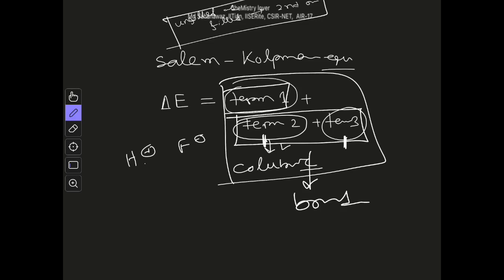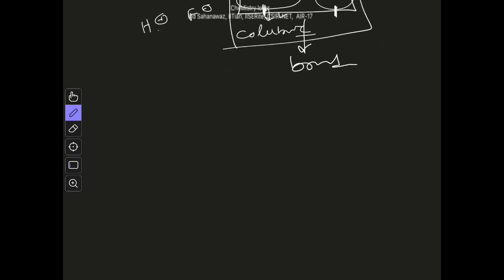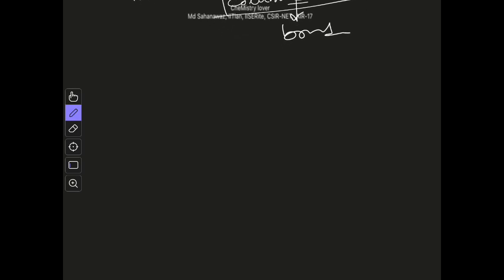And after this onward, we will not discuss term 1 because this will be inherently there. Whenever you are considering any reaction, this term 1 will be there, and we will not bother about it, although it is very important, because we cannot eliminate this term. So we will only consider term 2 and term 3, that is the Coulombic attraction part and the HOMO LUMO interaction part. Now let us again come back to the transition state theory.